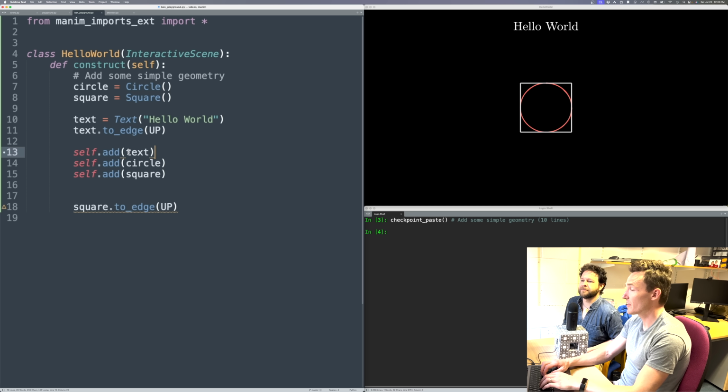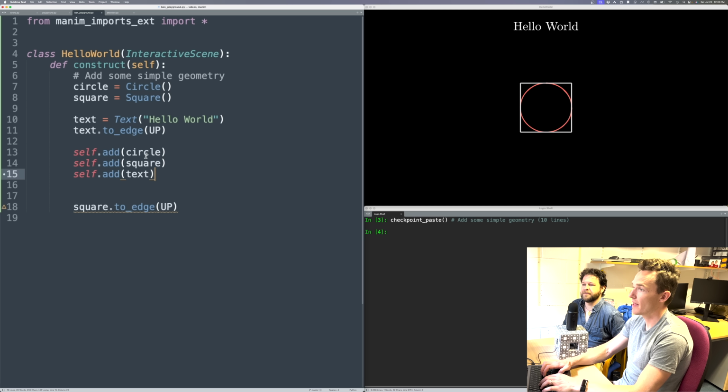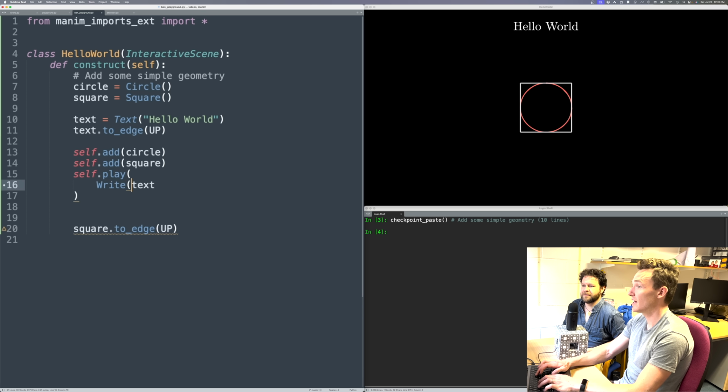Most objects default to being in the center. Okay. Instead of adding it, a different thing you could do, anytime you're going to do some kind of animation, there's a method called play, and then instead of throwing in an object, I'll say there's something I want to do to that object. So in this case, maybe I want to write it, so make it look like it's being written on the screen.